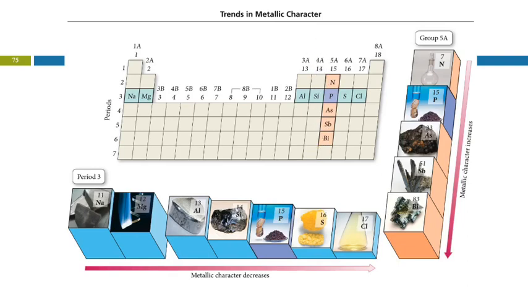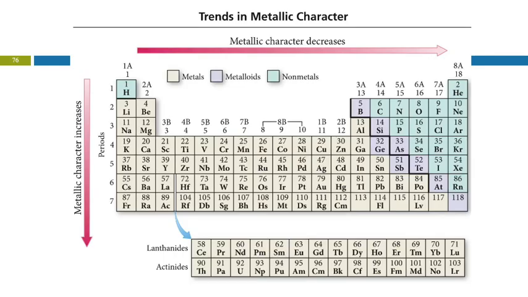As we go down, character becomes more metallic. That makes sense? It's a more standard periodic table. Again, showing here's the semi-metals, there's the nonmetals, and here's the metals. So these are all metals, but chromium is less metallic than potassium is.